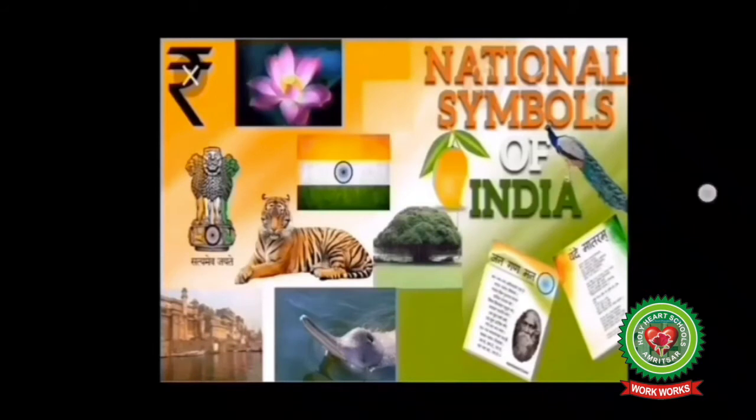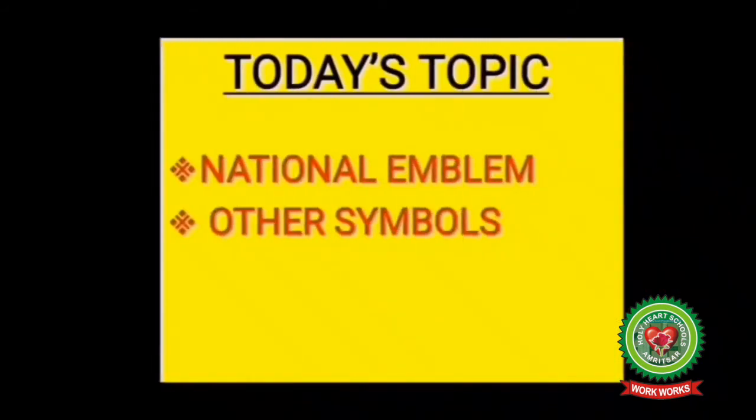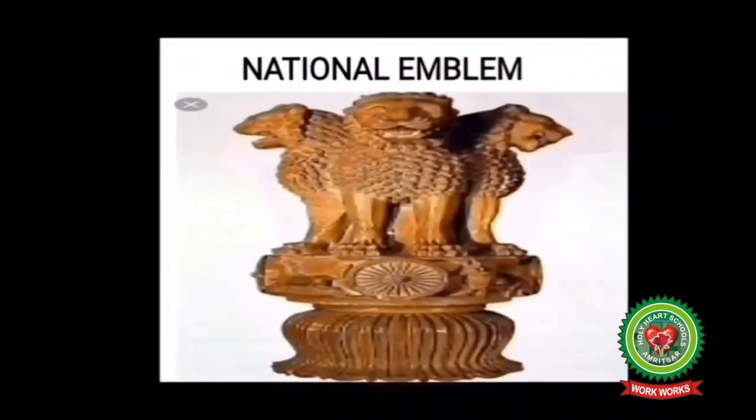So, children, our today's topic is national emblem and other symbols. National emblem. It is the main national symbol of India. It indicates the unity of our nation.